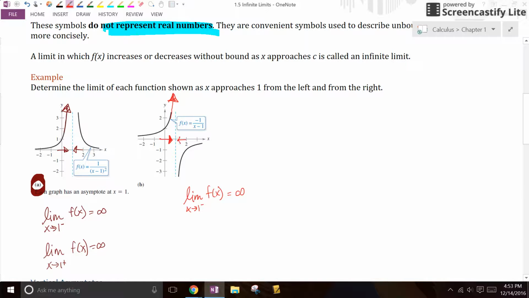But if we come from the right side, it is going down and down and down. So I say the limit of f of x as x approaches 1 from the positive side is equal to negative, I almost forgot my negative, infinity. And there you have it, right?